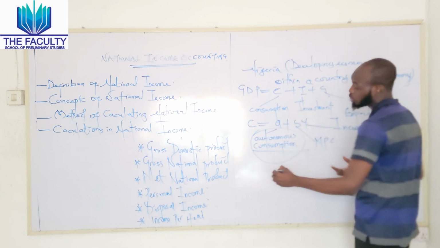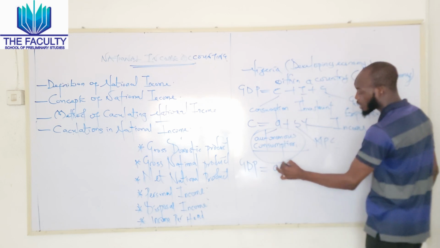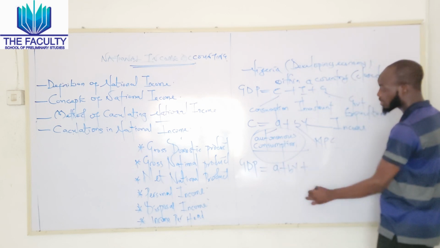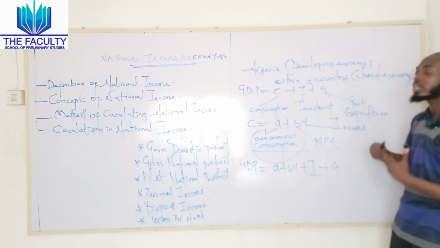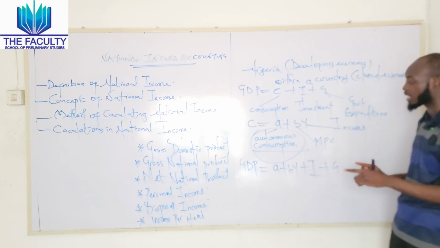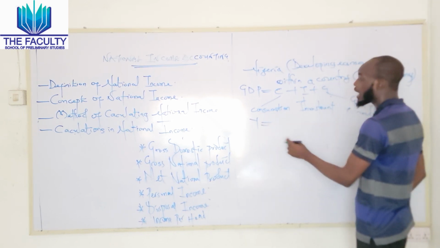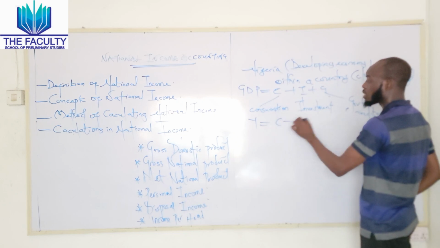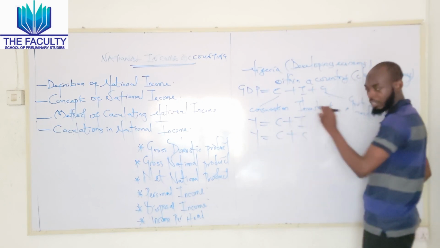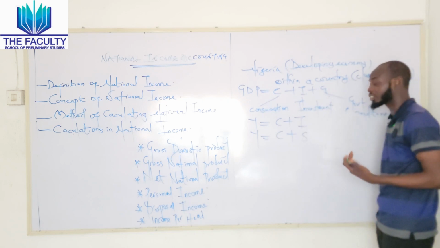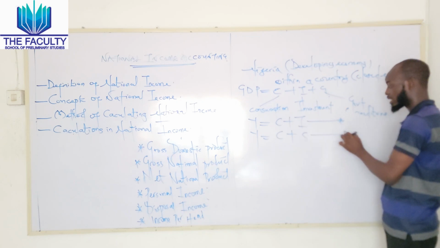So if we want to denote our GDP now, our GDP will be denoted as A plus BY plus investment plus government expenditure. Now, before we continue further, I would like to draw us back a little bit: our income is in respect to two things. It's either we spend our income on consumption and investment, or we base our income on consumption plus savings. So as an individual who is a rational consumer, you go with the first one or you go with the second one.